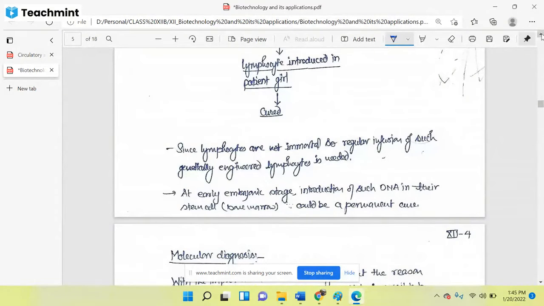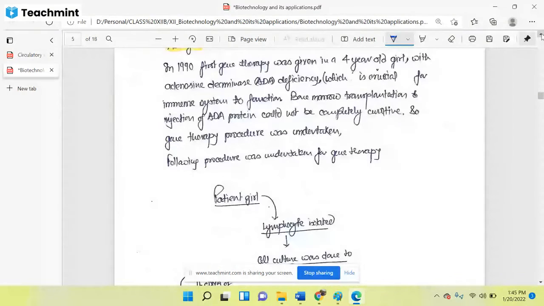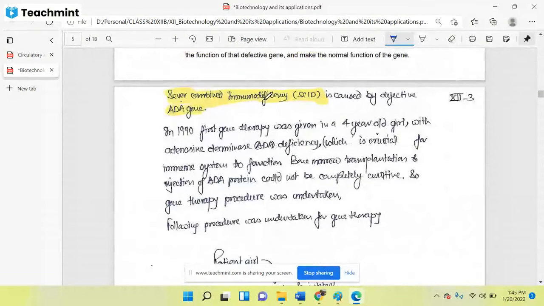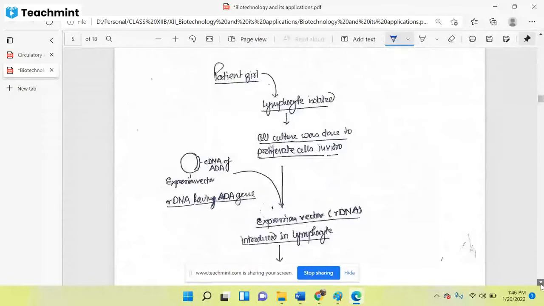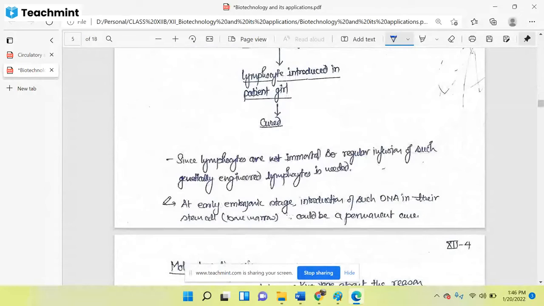So by this example, you will have to understand certain things: in case of gene therapy, it was started in 1990. What gene was targeted? Adenosine deaminase gene. What was the disease which we tried to cure by the biotechnological application? SCID, severe combined immunodeficiency. And you will have to remember this point because it is very essential to know that if we are doing some gene manipulations in embryonic state, then it will be a permanent solution.